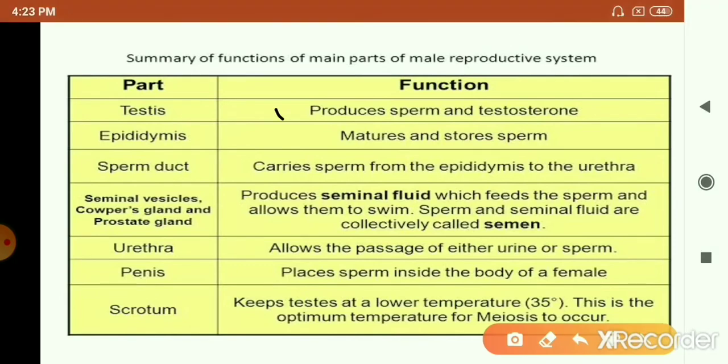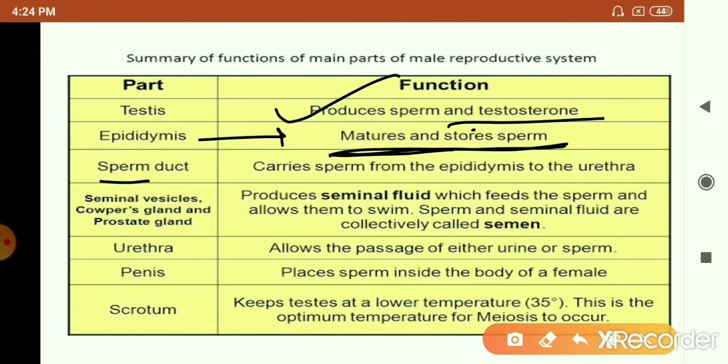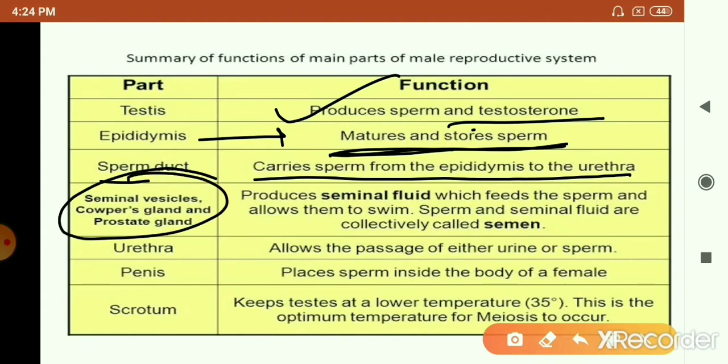The testis produces sperms and testosterone. The epididymis is a place where the sperms are stored till they become mature. The sperm duct carries the sperm from the epididymis to the urethra. The secretions of all the glands are called seminal fluid, which feeds the sperm, that is, it gives nourishment to the sperms and allows the sperms to swim. So that's a function.